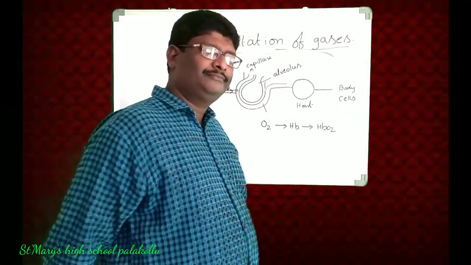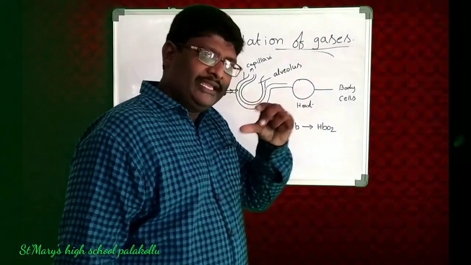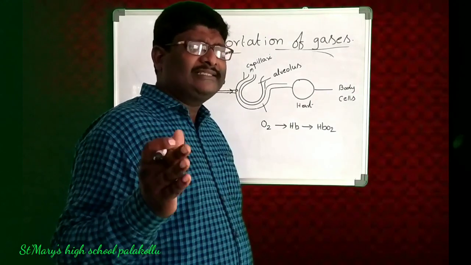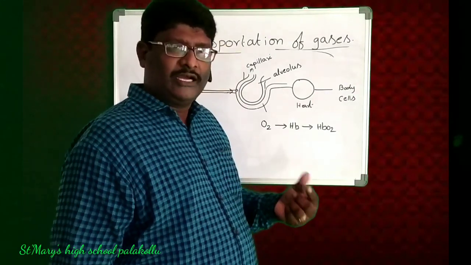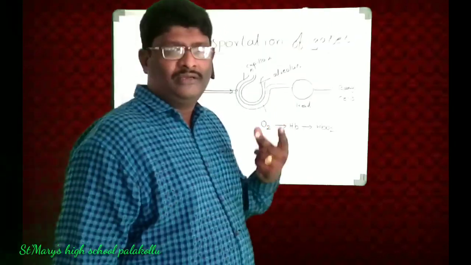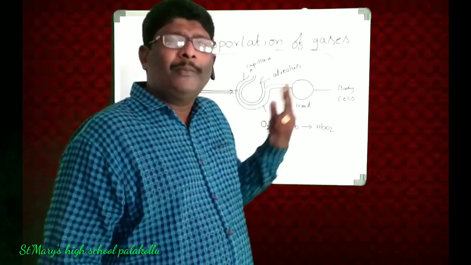Do you know one thing? In the inhaled air, so many gases are there: oxygen, carbon dioxide, nitrogen, argon, krypton. So many gases are there.